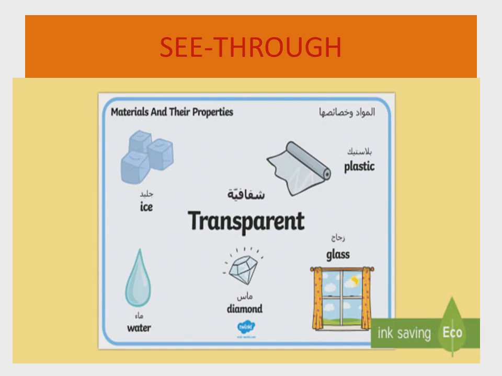See-through, we can use another word, transparent. Okay, so you can see there is ice, water, diamond, glass. So these are the examples of see-through or transparent materials.